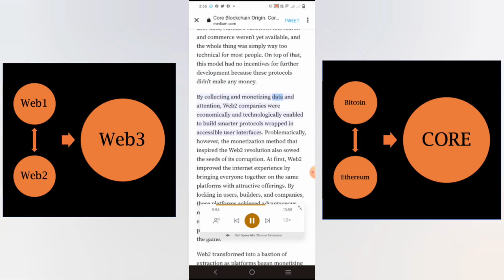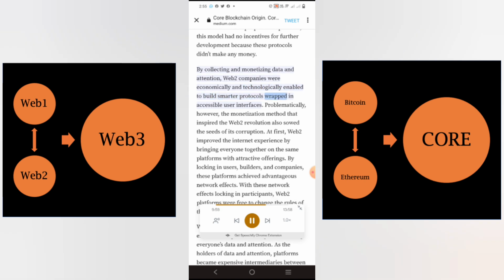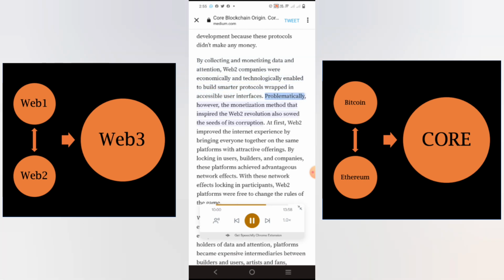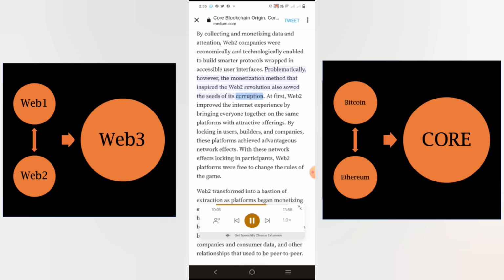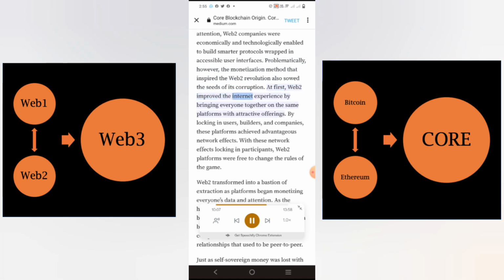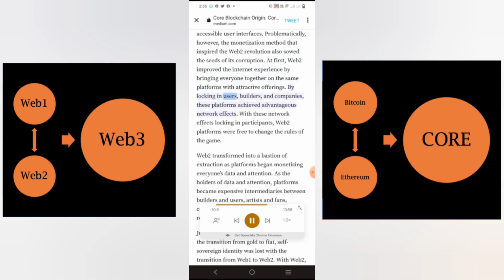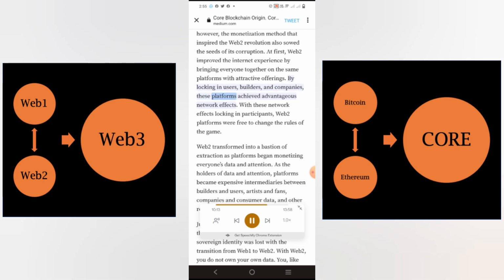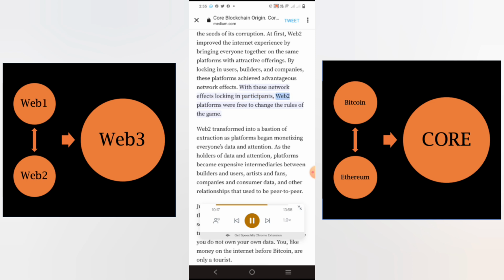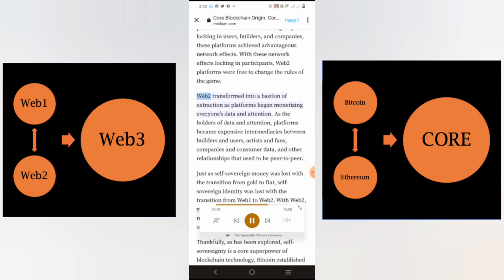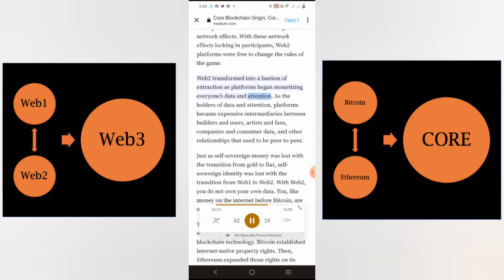By collecting and monetizing data and attention, Web 2 companies were economically and technologically enabled to build smarter protocols wrapped in accessible user interfaces. Problematically, however, the monetization method that inspired the Web 2 revolution also sowed the seeds of its corruption. At first, Web 2 improved the internet experience by bringing everyone together on the same platforms with attractive offerings. By locking in users, builders, and companies, these platforms achieved advantageous network effects. With these network effects locking in participants, Web 2 platforms were free to change the rules of the game. Web 2 transformed into a bastion of extraction as platforms began monetizing everyone's data and attention.